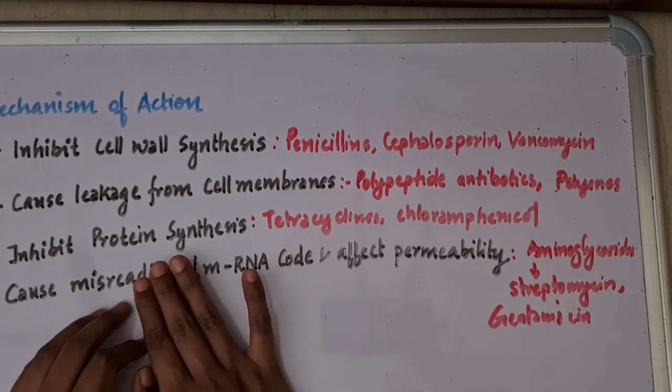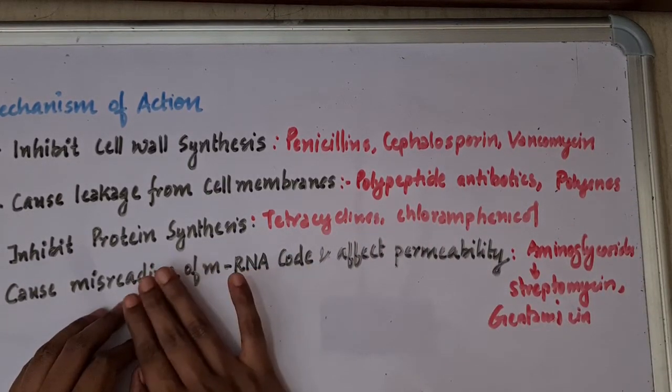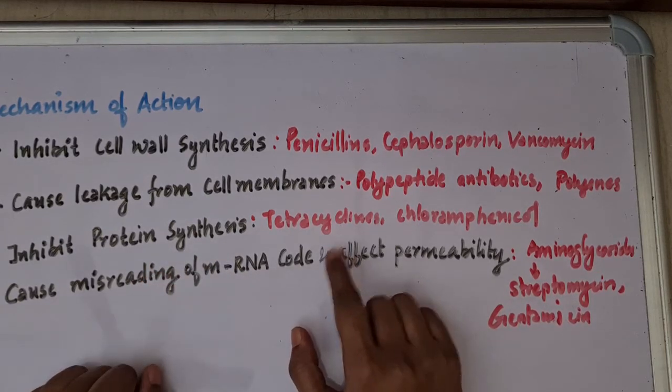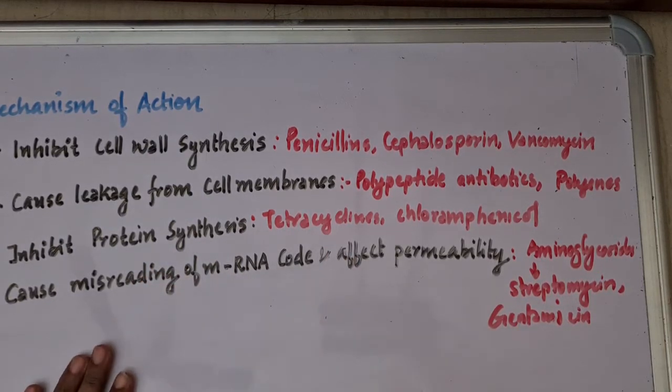And the third way is by inhibiting protein synthesis, and the drugs which do so are tetracyclines and chloramphenicol. And the fourth one is by causing misreading of the mRNA code and affecting the permeability of the microbes. The drugs are aminoglycosides, which include streptomycin, gentamicin, etc. Let's see the next ones.